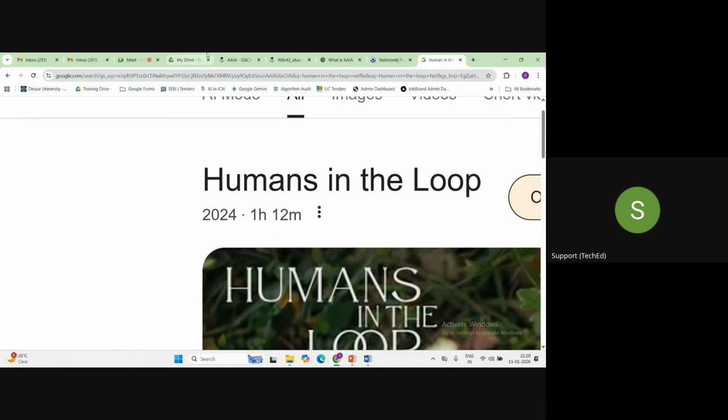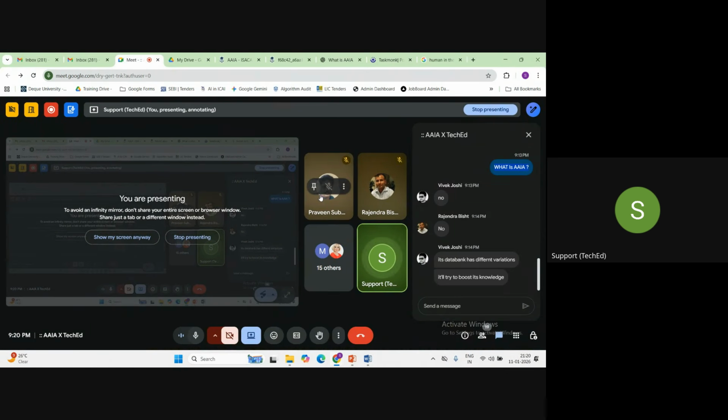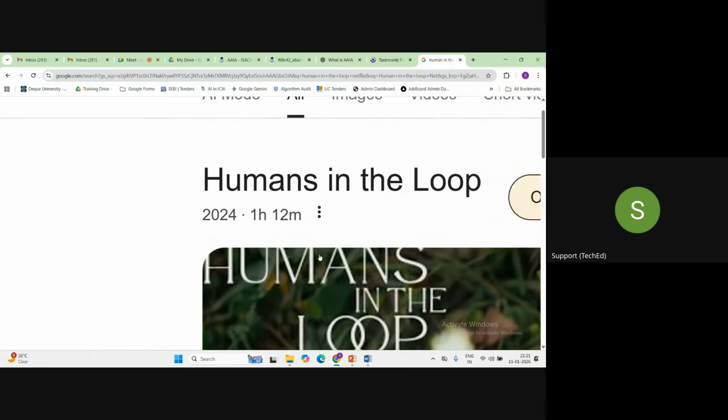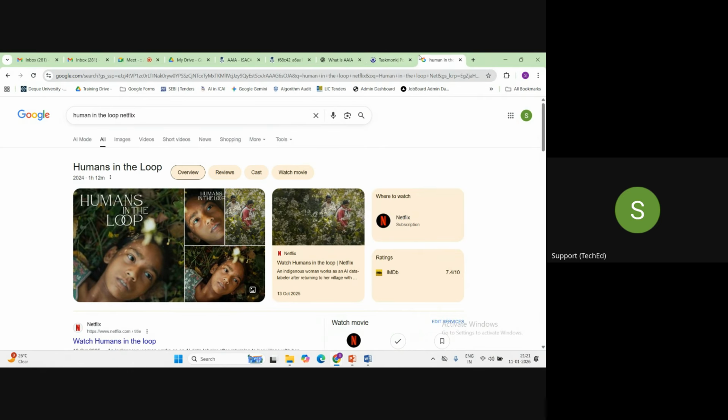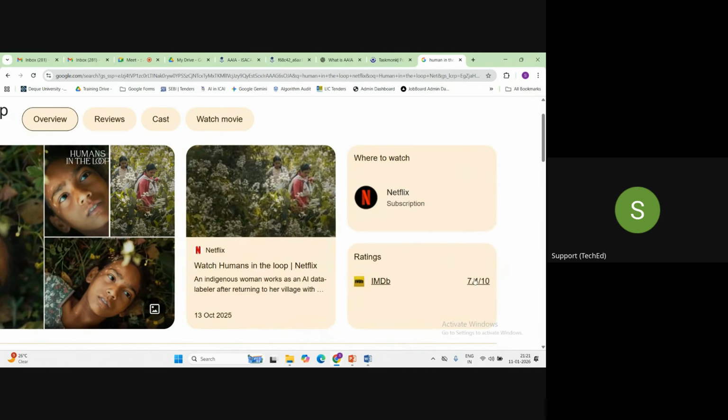Even in small villages, they have set up companies, and the villagers are doing the task of labeling. So just watch this movie whenever you get time. The IMDb rating is also good.